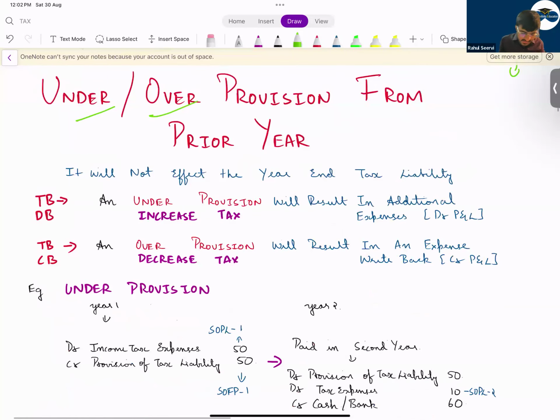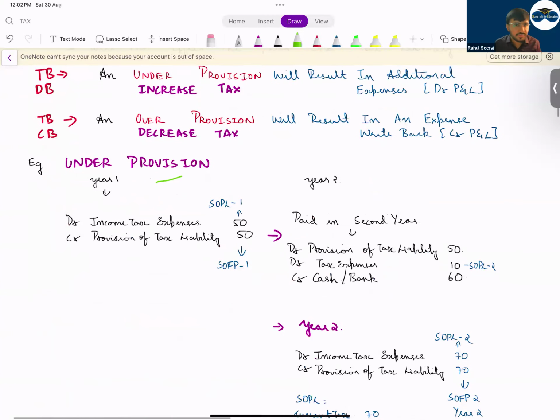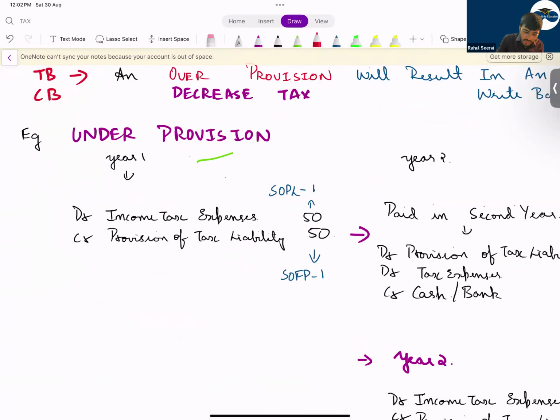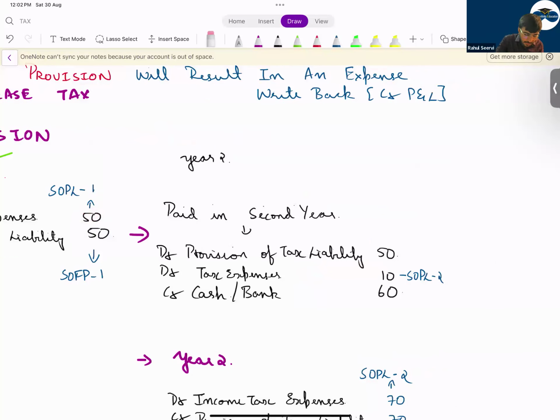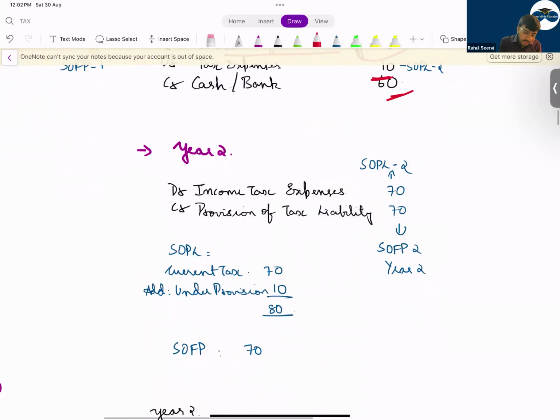Under or over provision, let us discuss this. Under provision means what? In the current year you recorded 50 as income tax, but next year for this 50 you're paying 60. But how much is the provision? We recorded 50. So 10 is the extra expense which we record in the next year. In year 2 also, year 1 tax you're paying in year 2. Year 2 also will have tax. So you'll record that income tax of 70. Then in year 3 you'll pay this, and year 3 tax expense will be there.